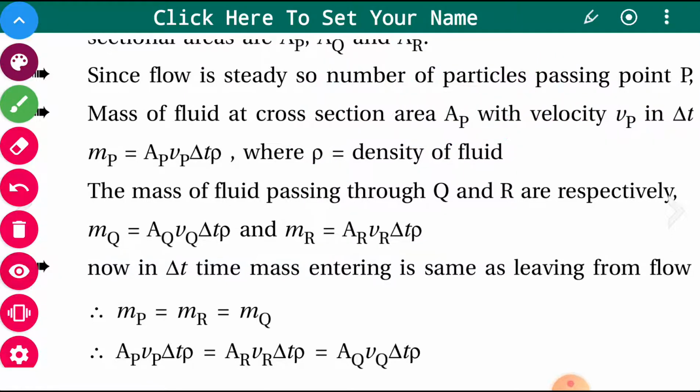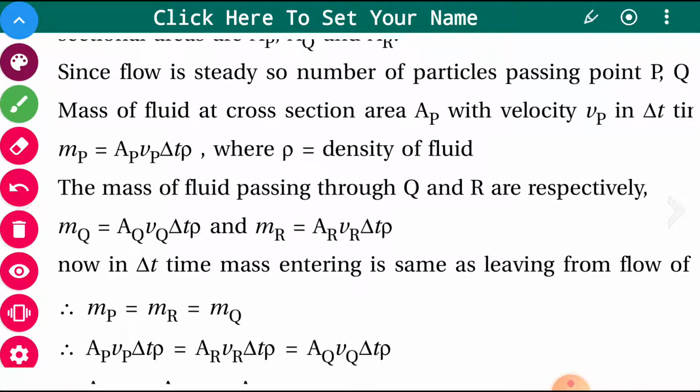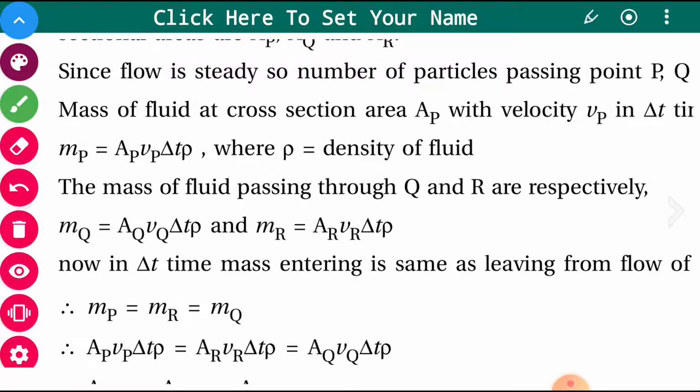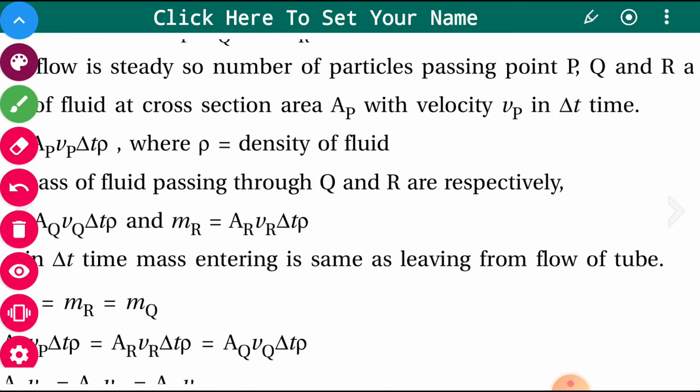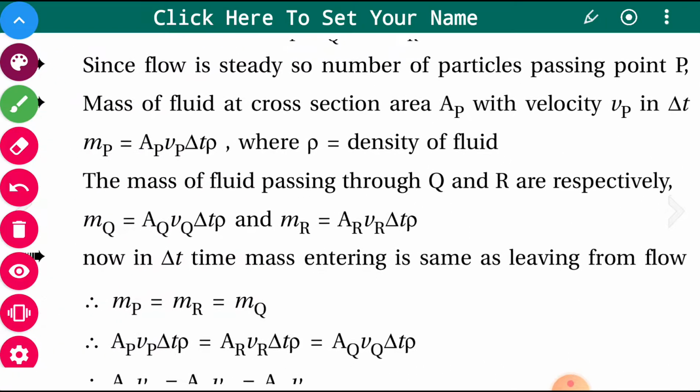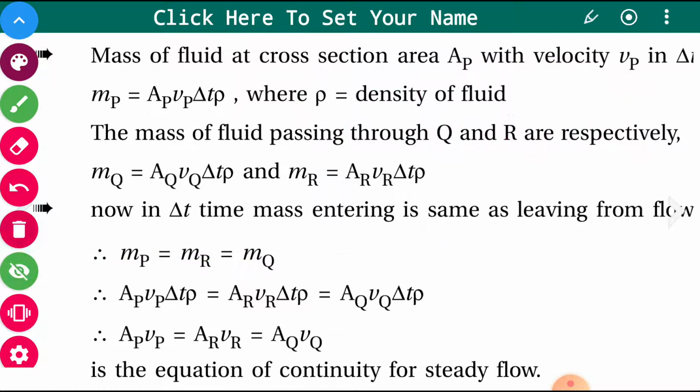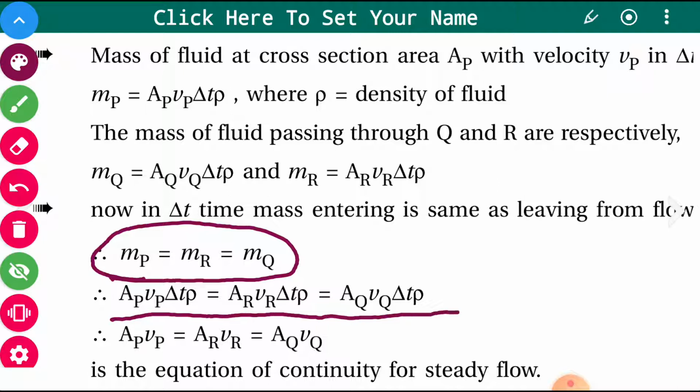Now in delta T time, the mass entering and leaving is the same, because no other particle is entering or leaving the tube. So we can say that the mass at point P, the mass coming out at R, and the mass at Q are the same. Equating AP VP delta T rho, AR VR delta T rho, and AQ VQ delta T rho, the delta T into rho cancels out.